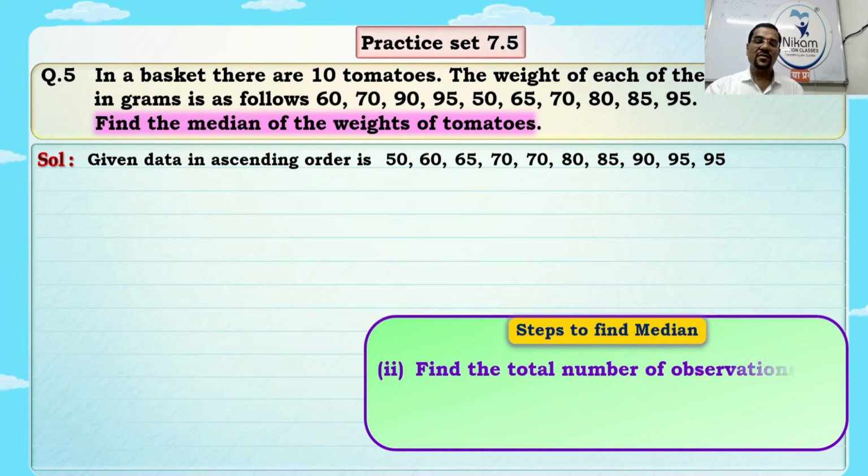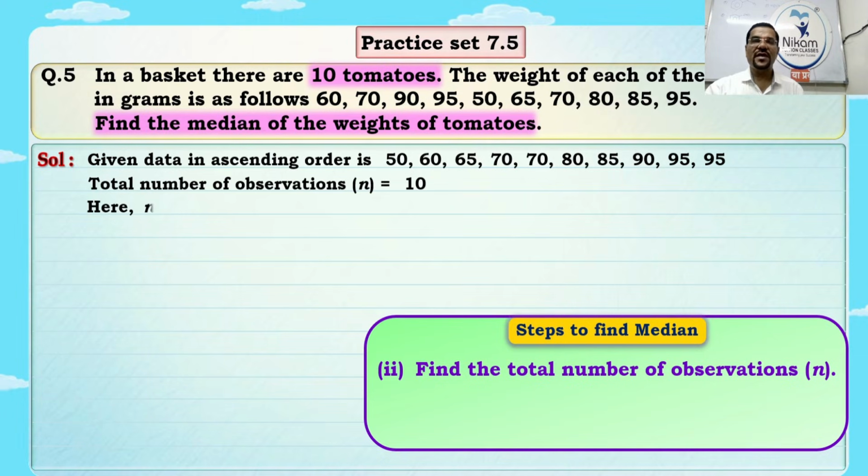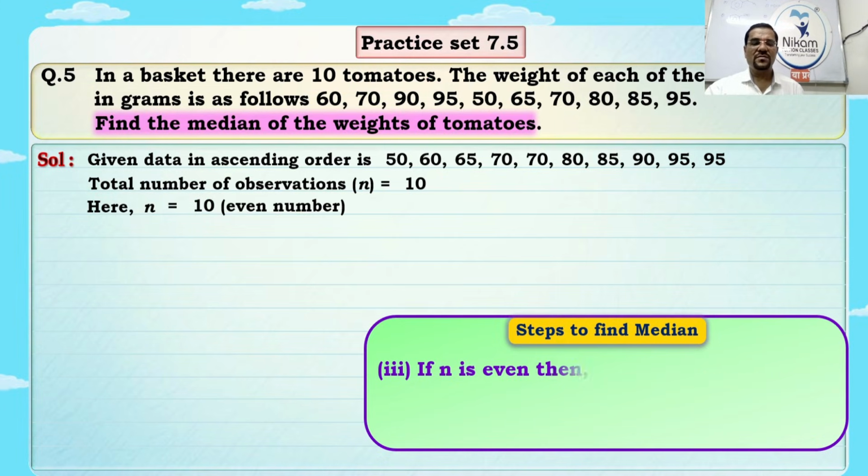Then the second step: find the total number of observations. Come on, tell me, the total number of observations is what? 10. 10 means what, even or odd? Yes, very good. Even. So even means what?